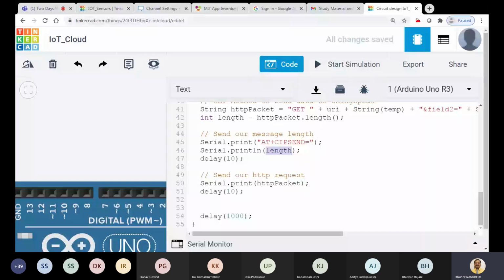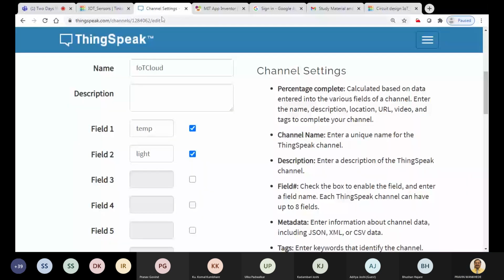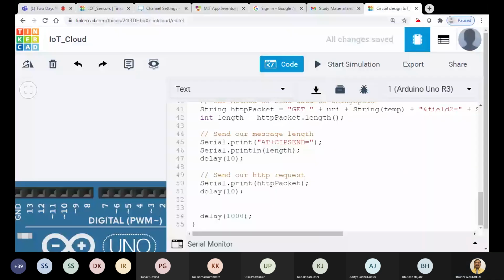So it is a simple way, and then we have added here a delay of 1000. You can increase this delay also, because the free ThingSpeak does not allow us to update the data in less than 15 seconds. It allows us to write data at a 1 second interval, but it does not allow at least 15 seconds. So after every 15 seconds, you can send the data. So you can also increase this delay.